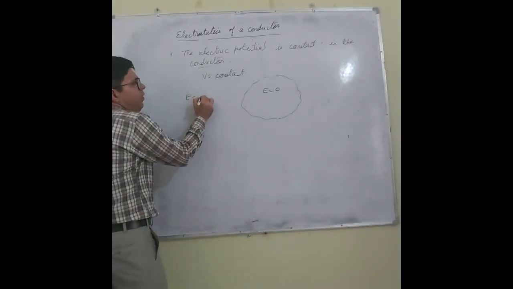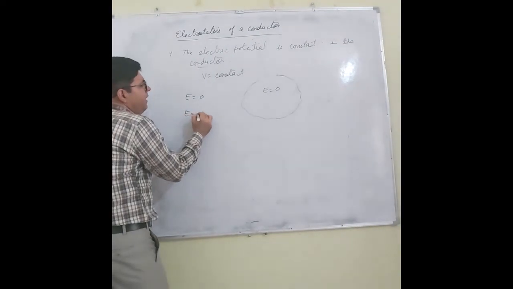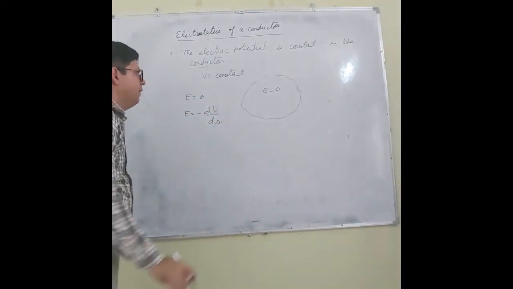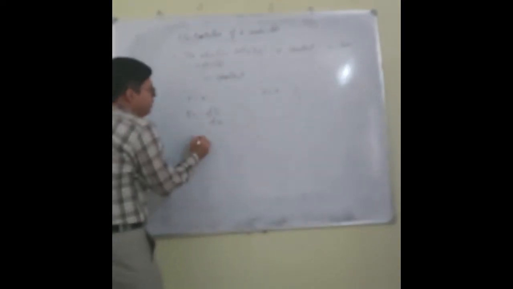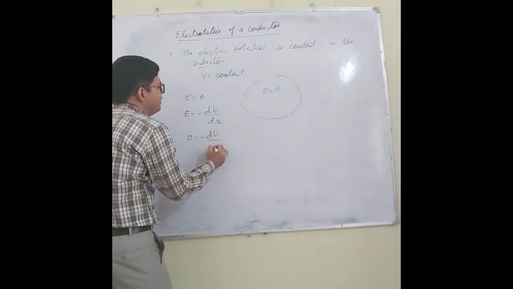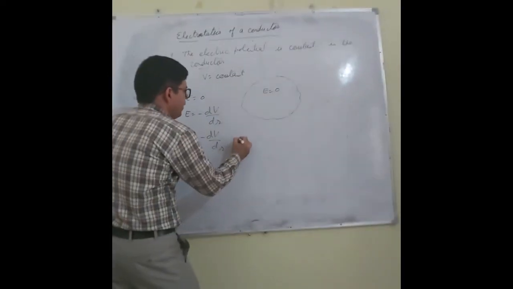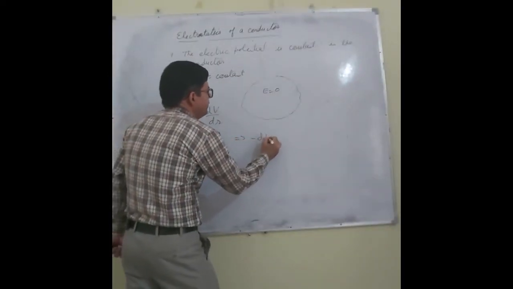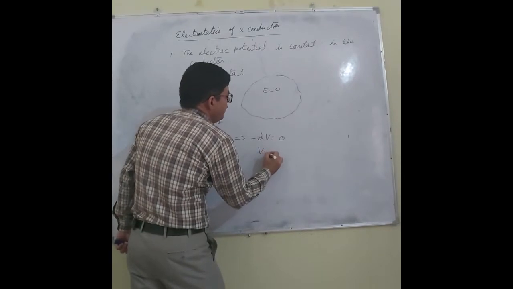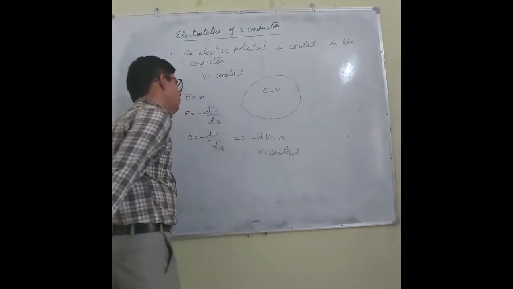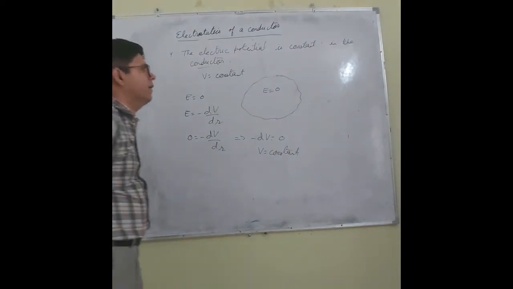Electric field is 0, but electric field is equal to the negative of the potential gradient. So 0 equals minus dV by dr. It means dV is 0, so V is constant. So it means potential is constant.